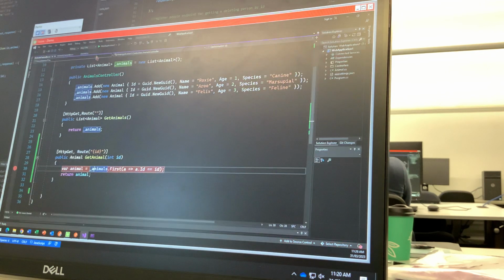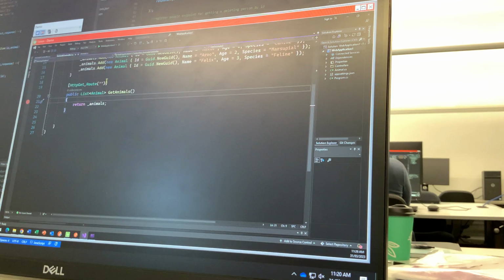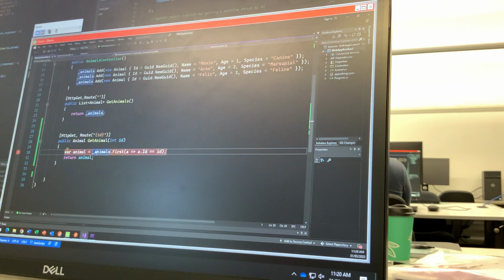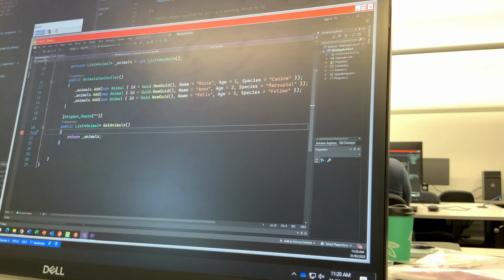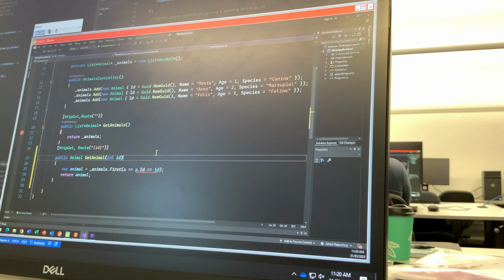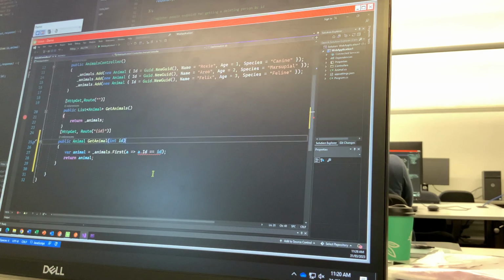Why have I got two versions of animals controller open? Is one from the desktop? I think that's from the desktop, hey? It kept it open, you know what I mean? Yeah, that's right, I pasted it in now. Now we're okay, good.